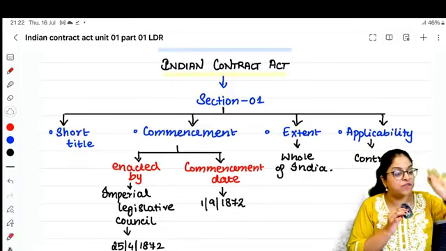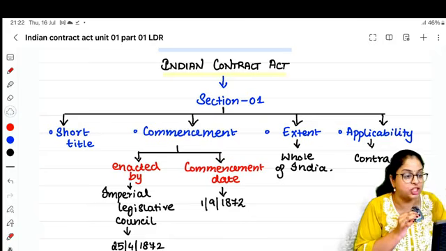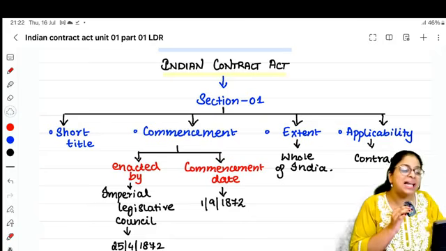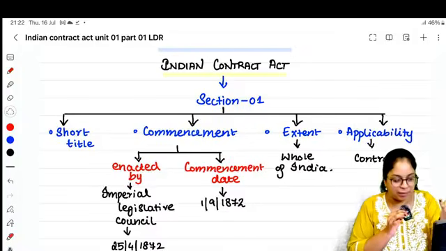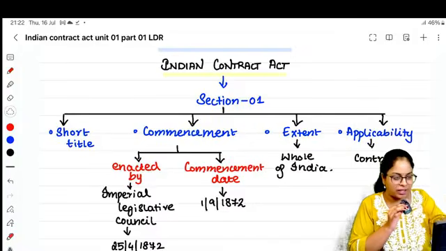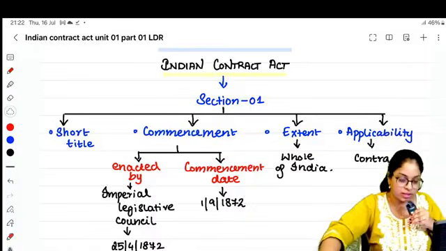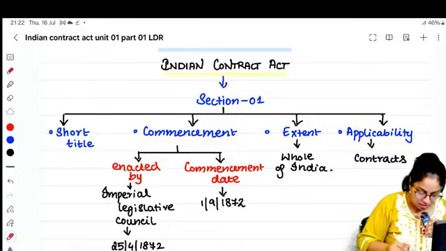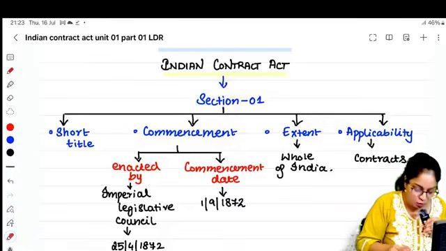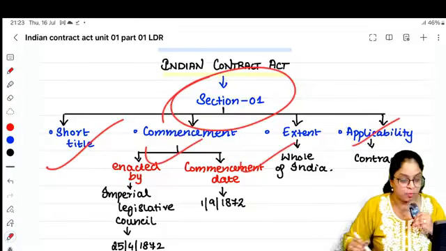The next is the first section that we are going to see, section number 1. In any act, you take the Companies Act, you take the LLP Act, you take the Contract Act, any act, you go to section number 1, it will only talk about these 4 things. Any act, you go to the section number 1 of any act, it talks about 4 things.